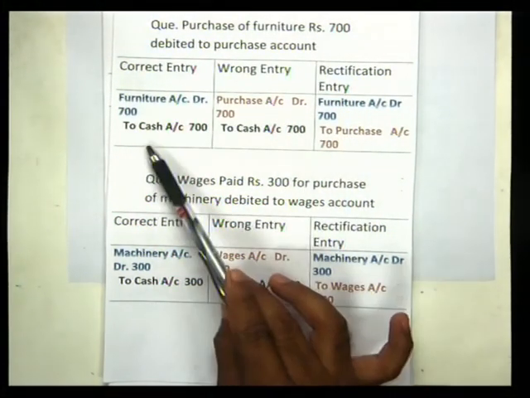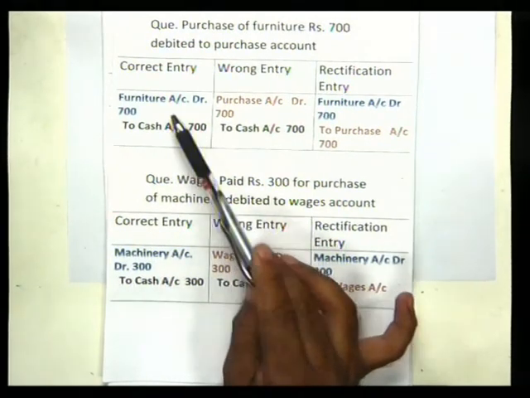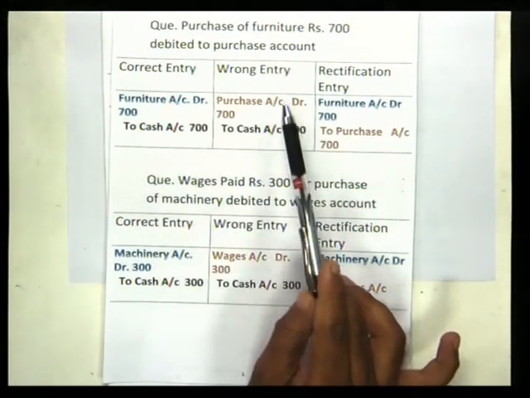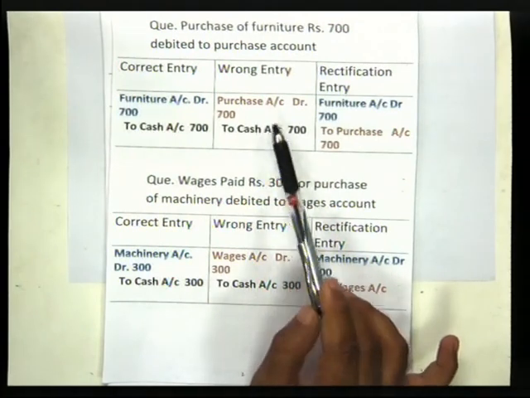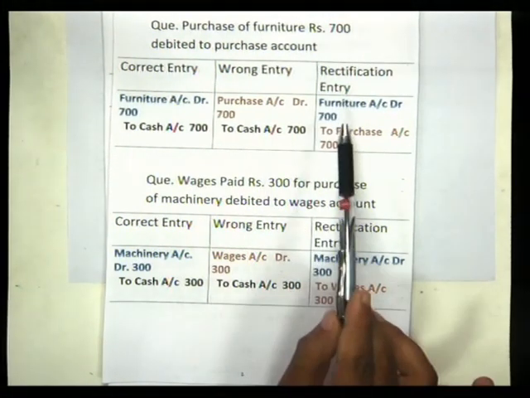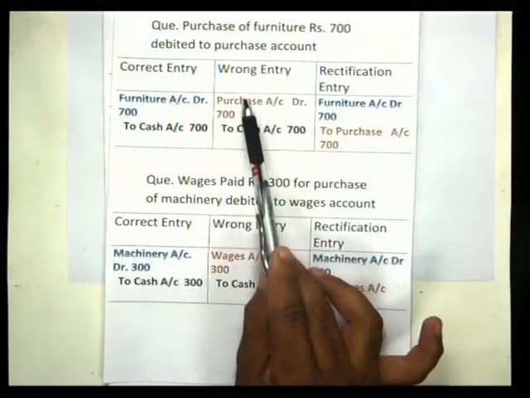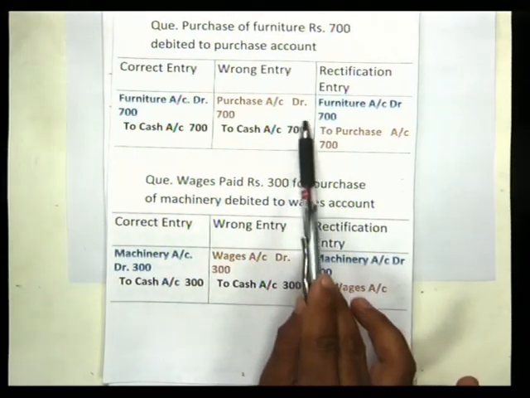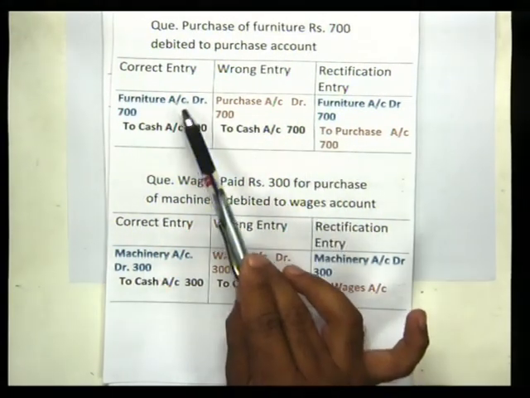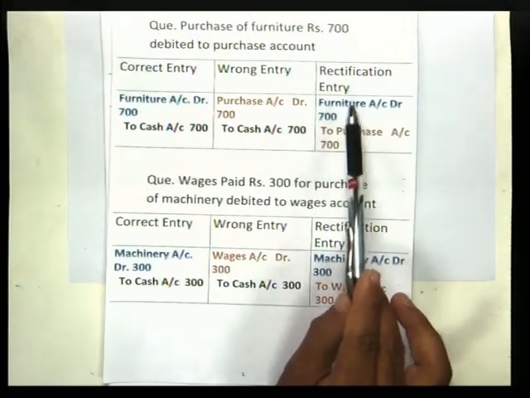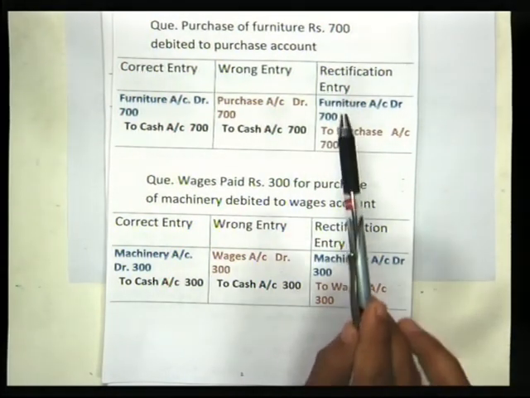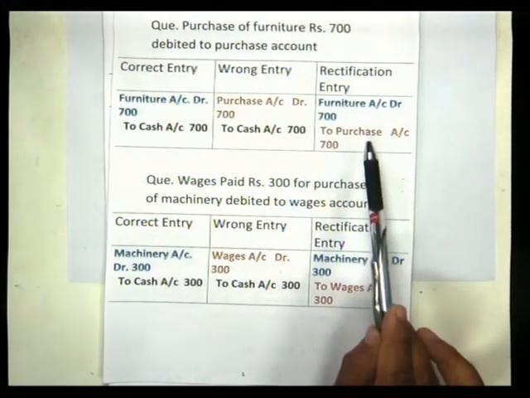So here first think about the correct entry, furniture account debited to cash account. Second stage, think about the wrong entry, purchase account debited to cash account. Now how to rectify the error? So purchase account is to be cancelled, so purchase account debit entry should be credited and correct furniture account should be debited. So rectification entry automatically you will get, that is furniture account debited to purchase account.